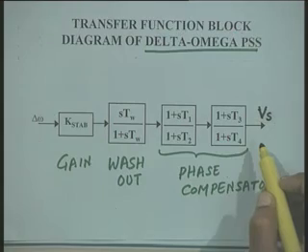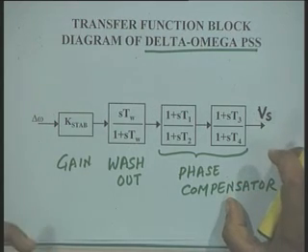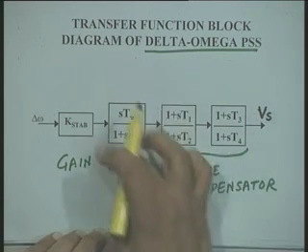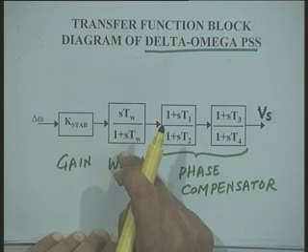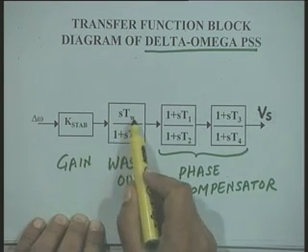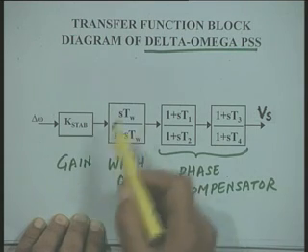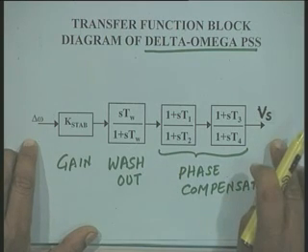During the steady state deviation, we do not want any stabilizing signal to be produced, because our basic function is to provide damping to the rotor oscillations. Okay. And therefore, we provide here a transfer function whose gain is going to be 0 when the frequency of oscillation is 0. For example, in case of S T W over 1 plus S times T W, if I put S equal to 0, then this transfer function provides 0 gain, and when there is a steady state change in delta omega, no stabilizing signal is produced.